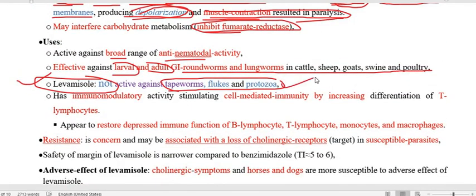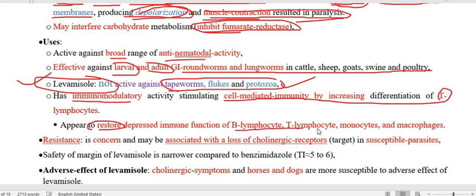So both have the same lack of efficacy against the platyhelminths, and in addition protozoa also. They are immunomodulators, particularly cell-mediated, increasing T lymphocytes. It also appears that levamisole restores the depressed immune function of B lymphocytes, T lymphocytes, monocytes, and macrophages.